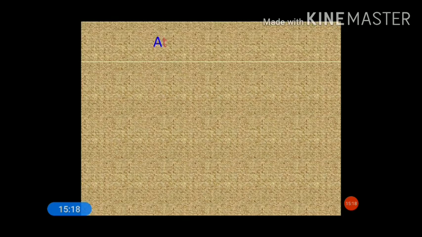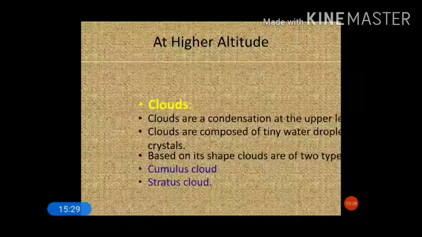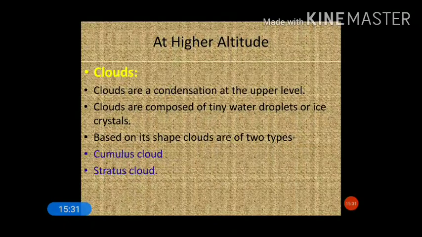Okay, now coming to the next, that is at higher altitude. The form of condensation at higher altitude is cloud. Now clouds are a condensation at the upper level. So clouds are composed of tiny droplets of water and ice crystals. Based on their shape, clouds are of two types. They are cumulus clouds and stratus clouds.